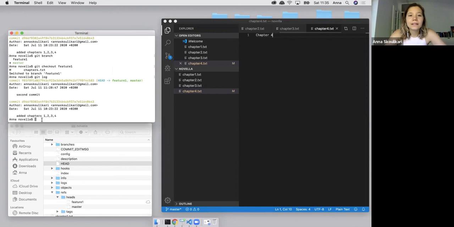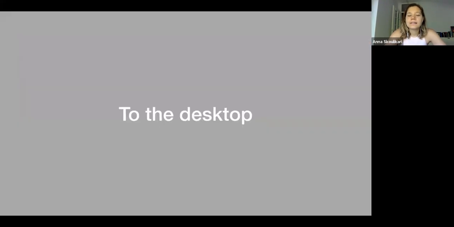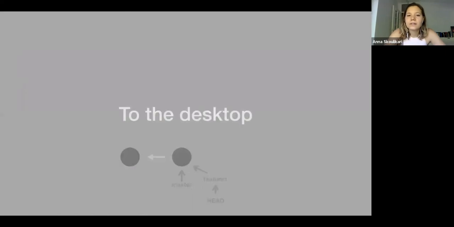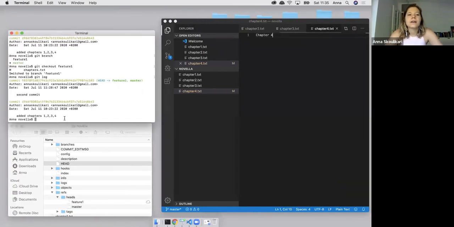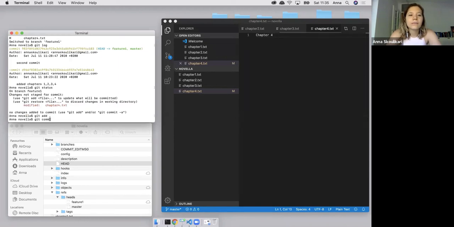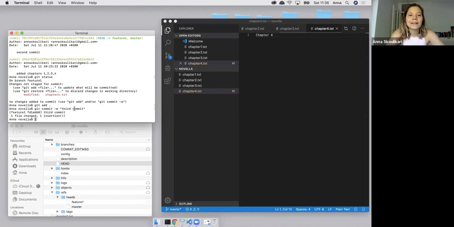So that's basically what head is. Let's see that in the diagram. What we just did was we switched onto feature 1 and head is telling us, now you're on the feature 1 branch. Finally, let's make another commit. We actually have changes in our working directory that we can add to the staging area and make a commit and include in the next version of our project. So let's add those changes and make a commit. I'm just going to say third commit. These are really not descriptive messages. All right, so we've just made our third commit.